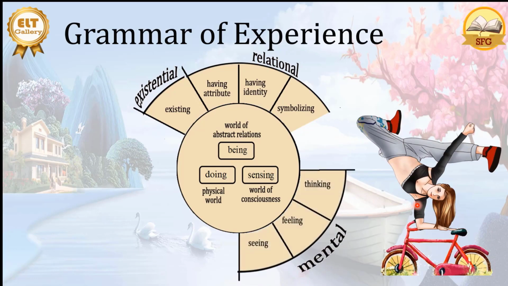Or we can also say what we see or what comes into our mind, the world of consciousness. We see something, we saw Maureen, or we feel something. I adore her, I like her, that's our feeling. Or we can also say about our thinking, I think she's gorgeous. So this is our mental, this is what happens in my mind when we saw this event, and that's we have the mental process.